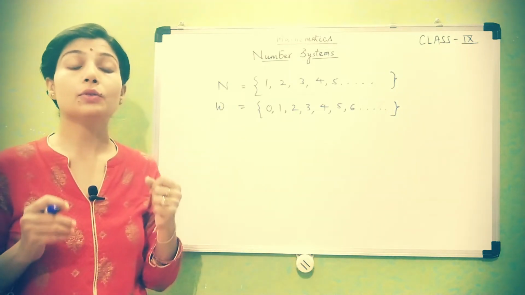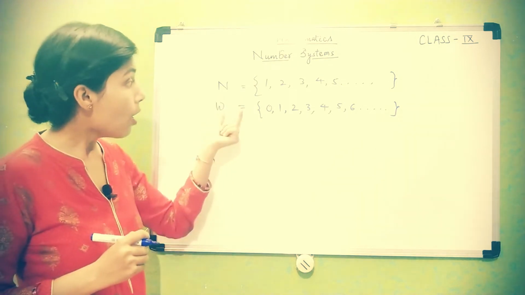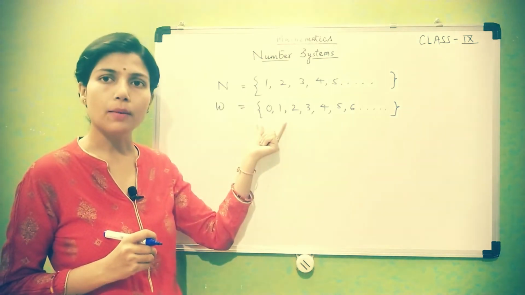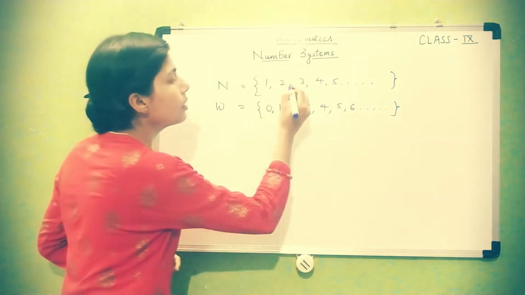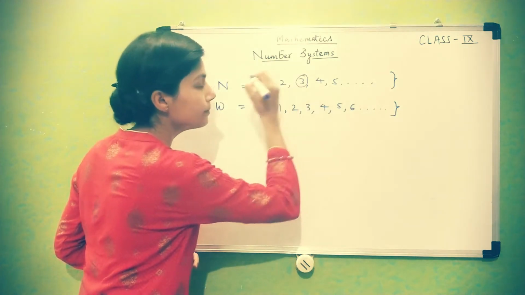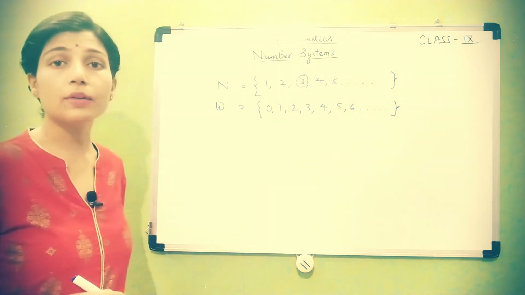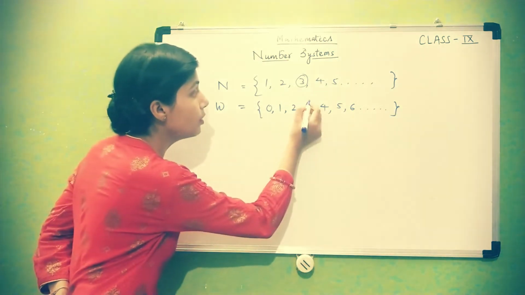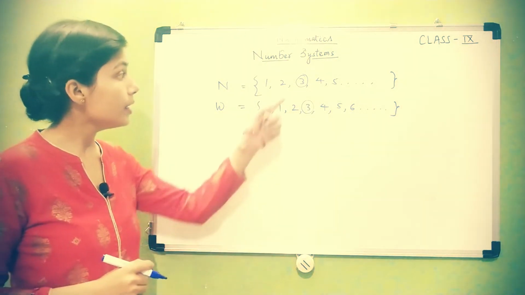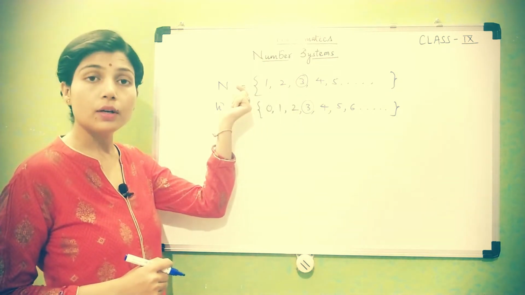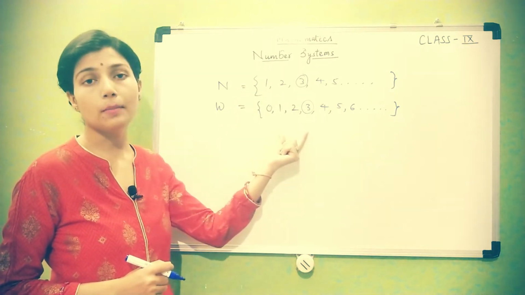So it should be very clear that all natural numbers are whole numbers. For example, 3 is in the collection of natural numbers as well as in the collection of whole numbers. So 3 is a natural number, also a whole number.